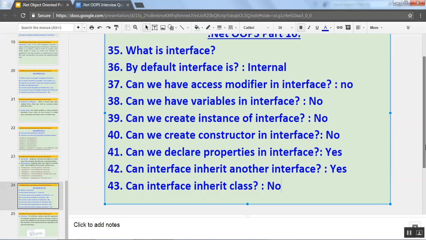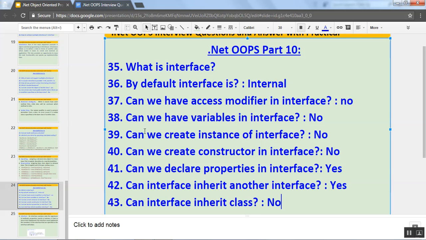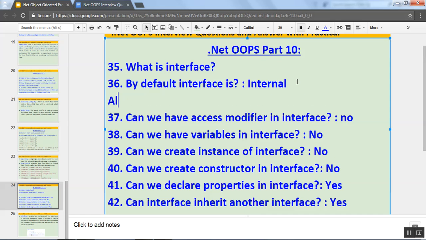Okay, so let's read it out. What is interface? The definition of interface I explained. It can have only signature of a method. Interface does not contain the implementation. They can have only signature of a method. By default interface is internal. By default all the methods are public. I have not covered that question here, but we can write like this: all methods are by default public in interface.